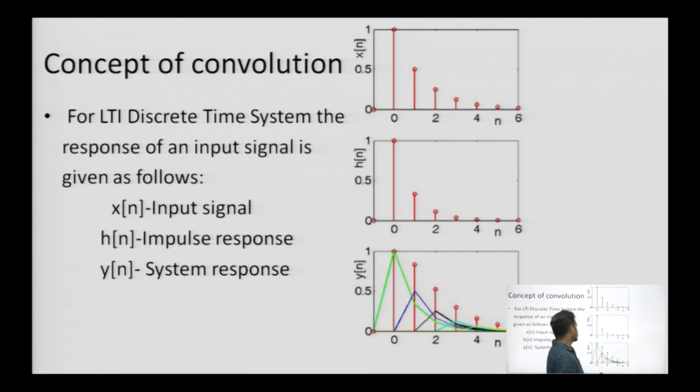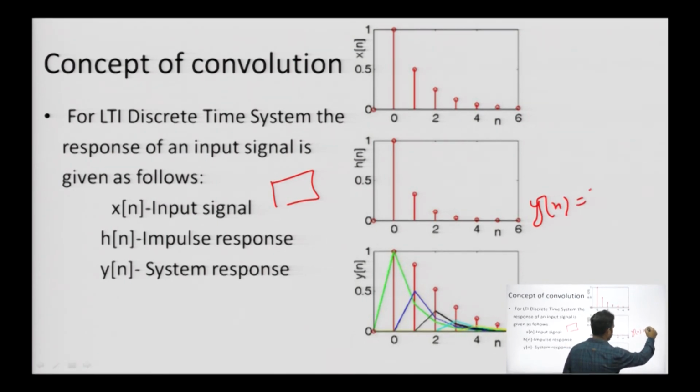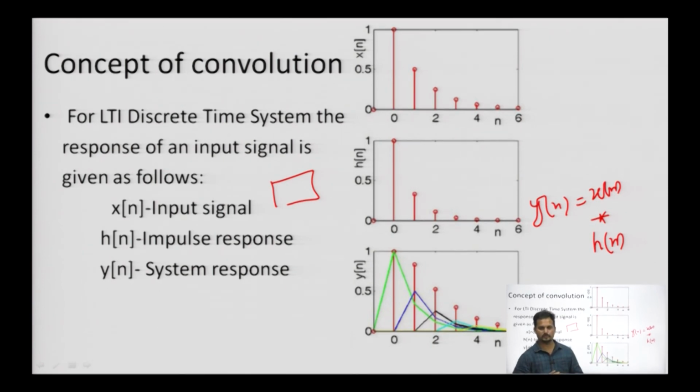A short time back I explained the convolution between the signal x[n] and the system function h[n], and we define it this way: y[n] equals x[n] convolved with h[n]. Here y[n] is the output sequence, h[n] is the system function, also known as the impulse response, and x[n] is the input.